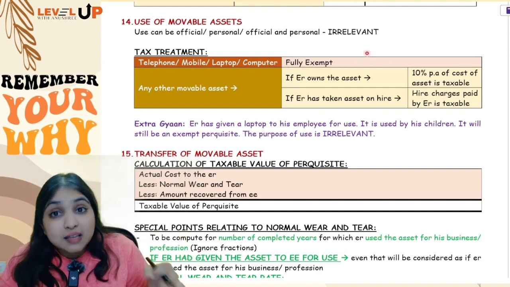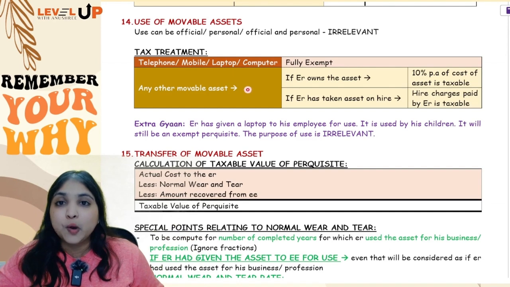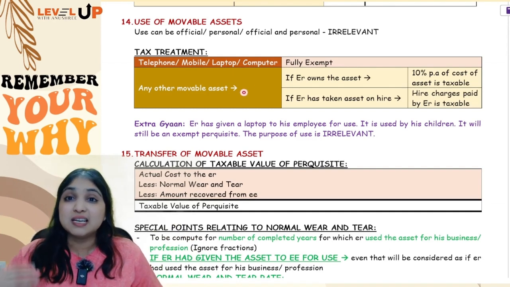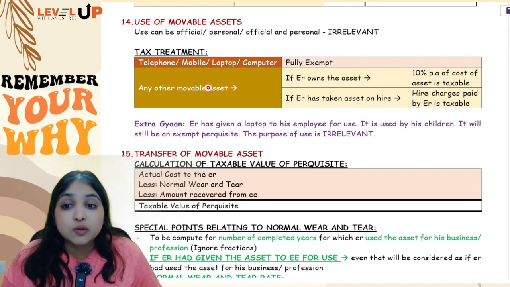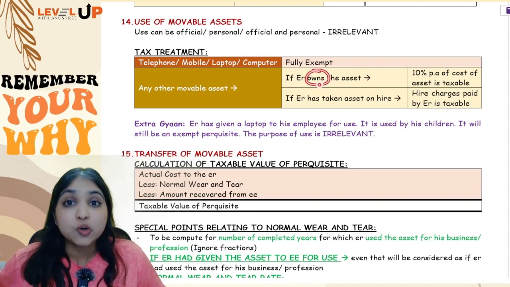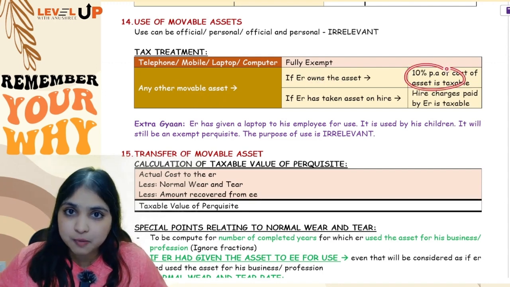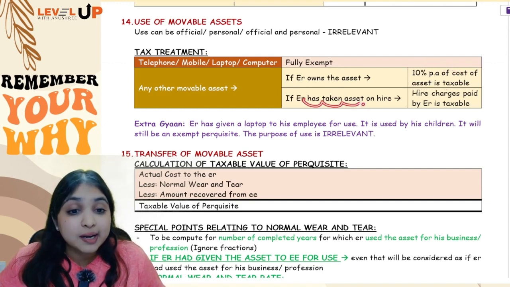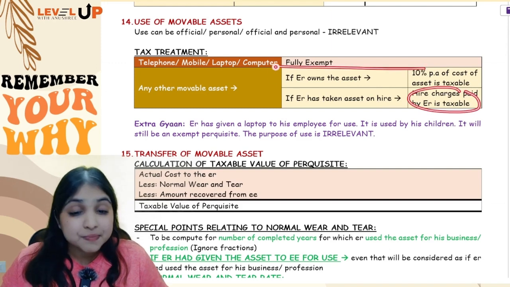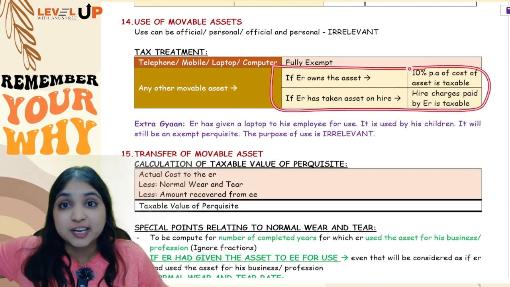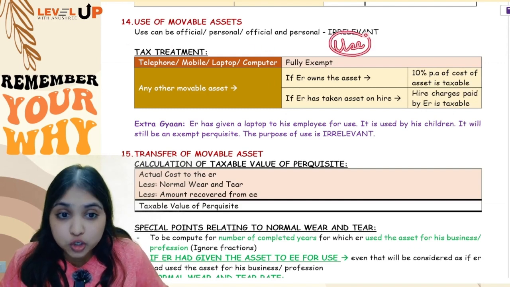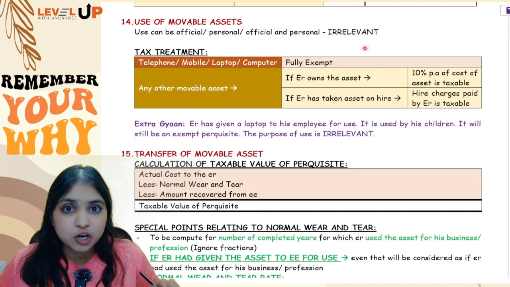If it is any other movable asset, like for example, if the employer has given a music system to the employee for use, or if the employer has given, let's say, refrigerator to the employee for use. So any other asset given to the employee just for use, you will check. If the employer owns the asset, then 10% per annum of the cost will be taxable. If the employer himself has taken the asset on hire, then hire charges paid by the employer will be taxable. Same like what we saw for furniture in RFA. Exactly the same thing.